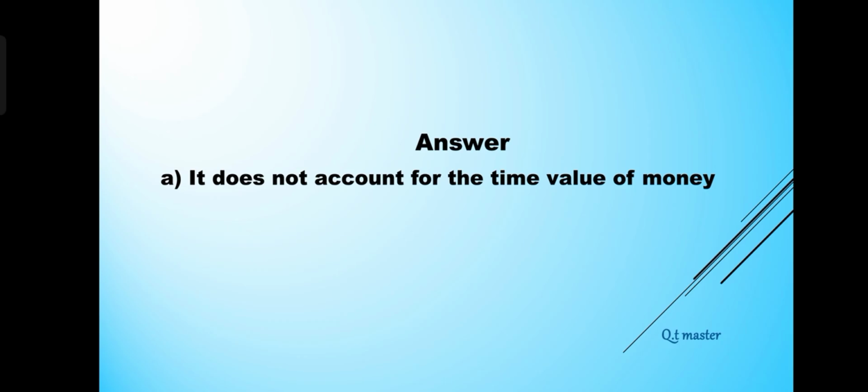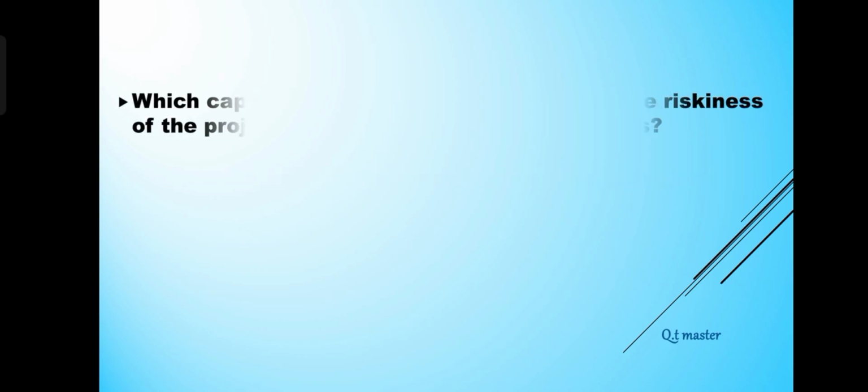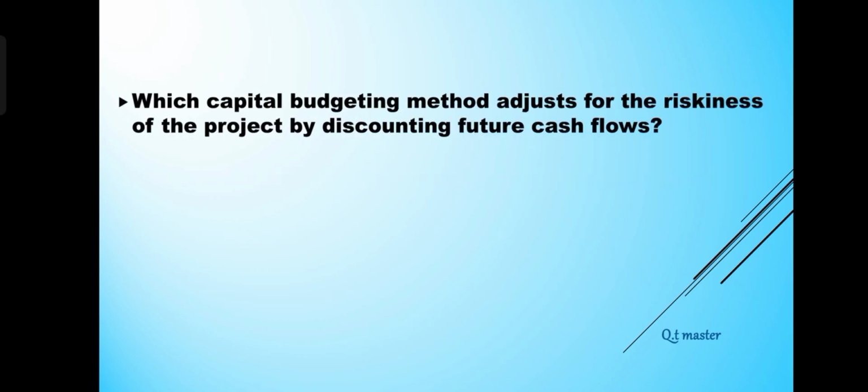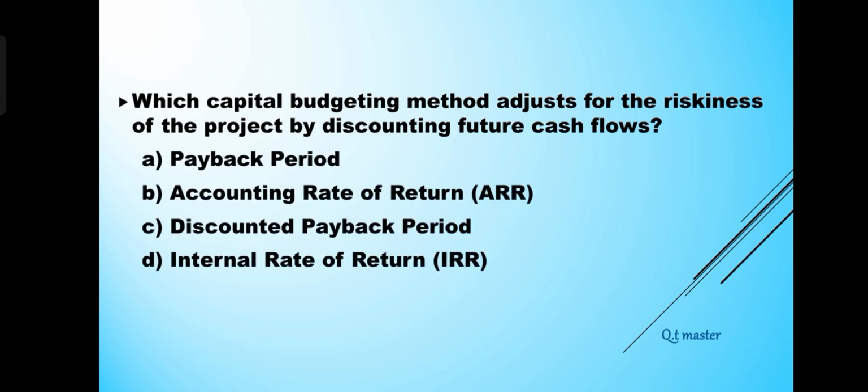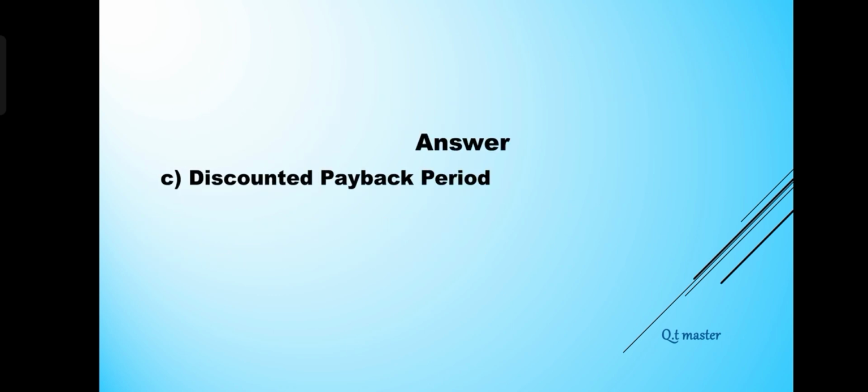Which capital budgeting method adjusts for the riskiness of the project by discounting future cash flows? A. Payback period. B. Accounting rate of return, ARR. C. Discounted payback period. D. Internal rate of return, IRR. Answer: C. Discounted payback period.